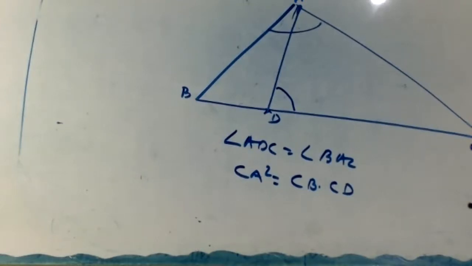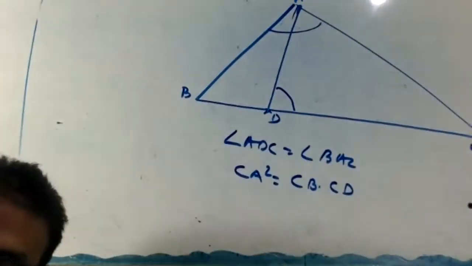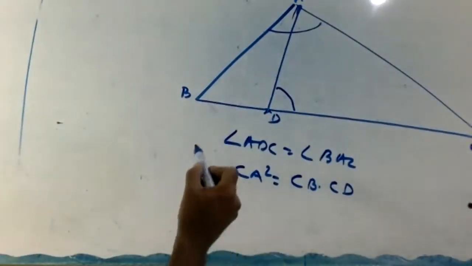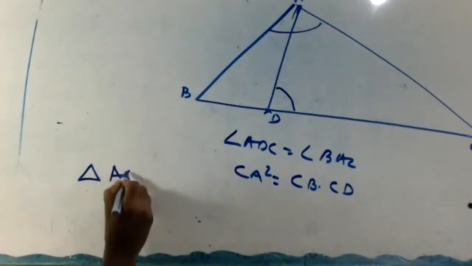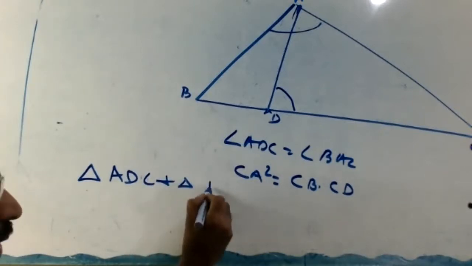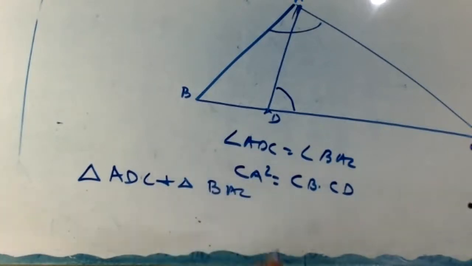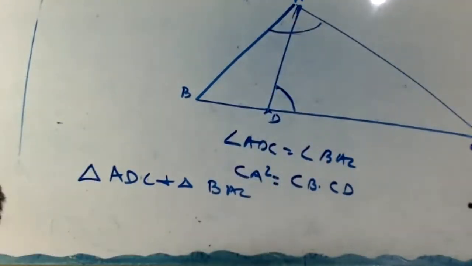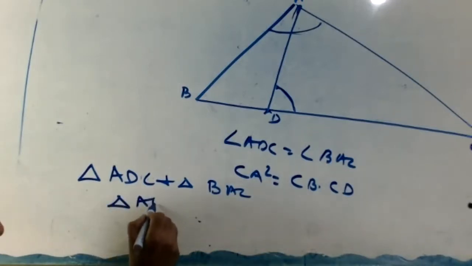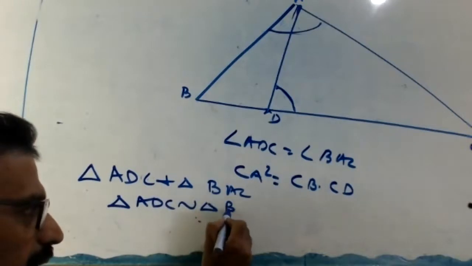Okay, so finish. Look at here. If you are not getting it, listen here. Very simple. In triangle ADC and triangle BAC, angle ADC equal to angle BAC given, and angle C common. Therefore, triangle ADC similar to triangle BAC.